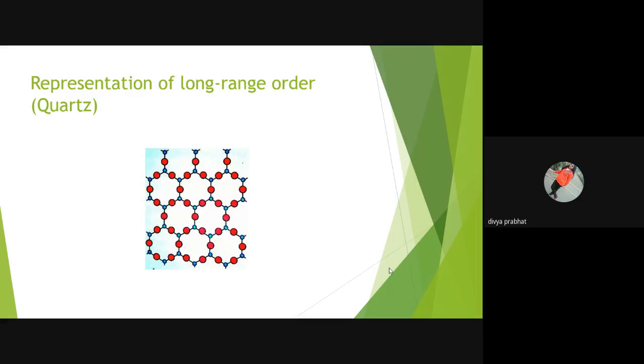This is the representation of long range order quartz, the structure whose 3D pattern keeps on repeating itself.